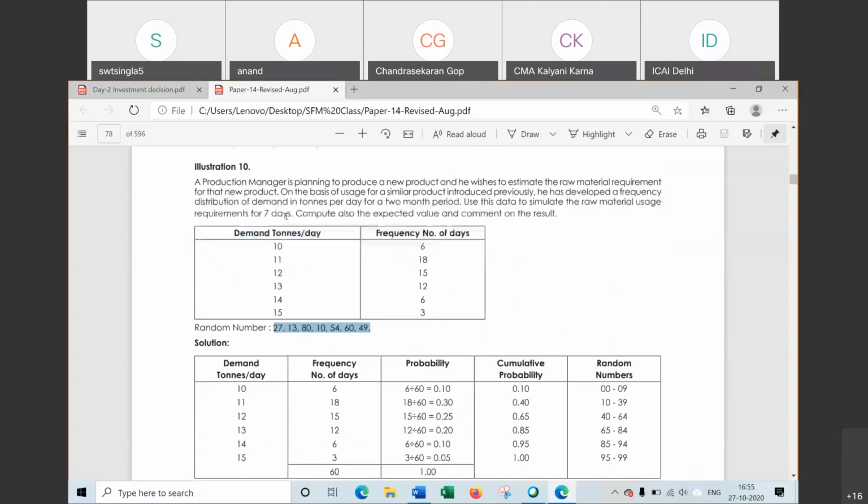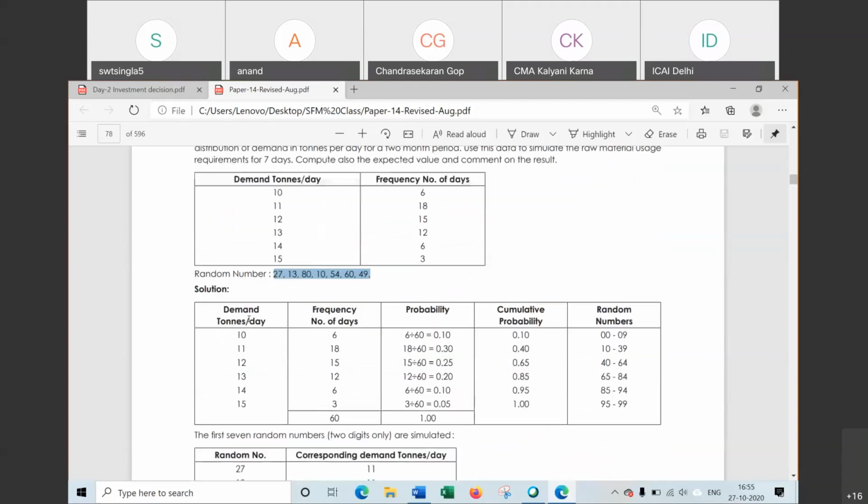Now the demand per ton is given, frequency is given, that is demand in 1 day. 10 ton demand will be for 6 days. 11 ton demand will be for 18 days.